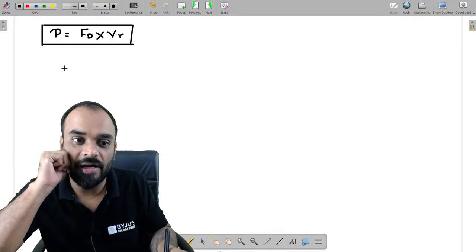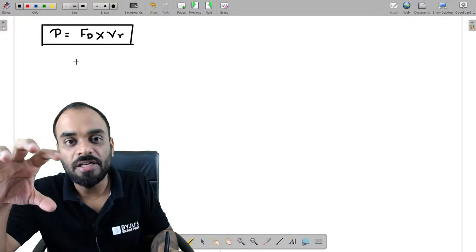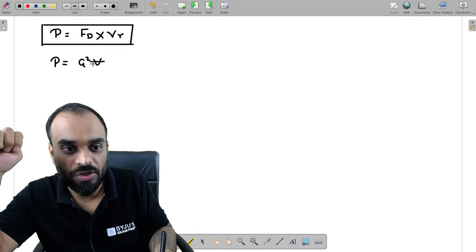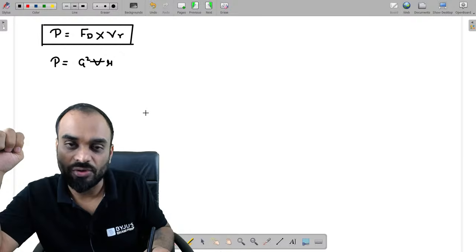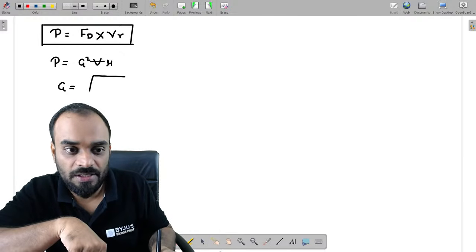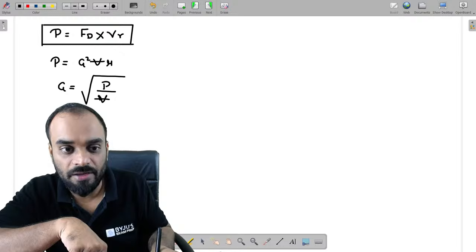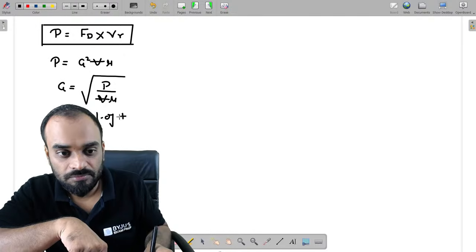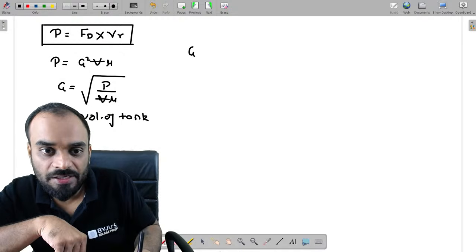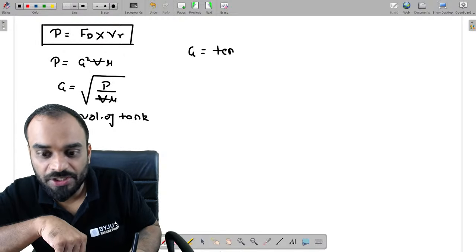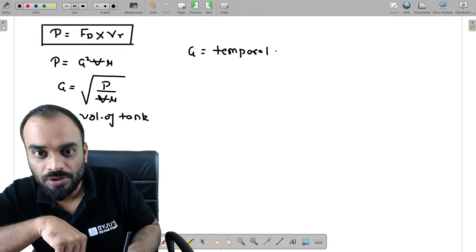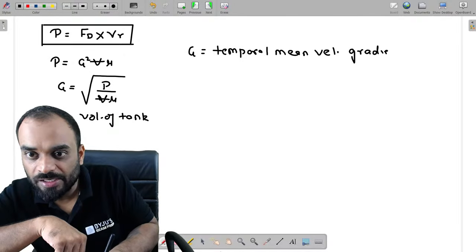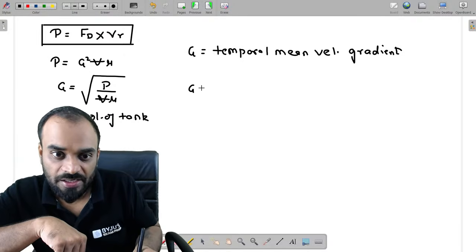Now there is one more formula, guys, which relates this power with the temporal mean velocity gradient. Power we can write as G square into the volume of the tank multiplied by the dynamic viscosity. So G is equal to the square root of power divided by V and mu. What is V? V is the volume of the tank. G is the temporal mean velocity gradient.